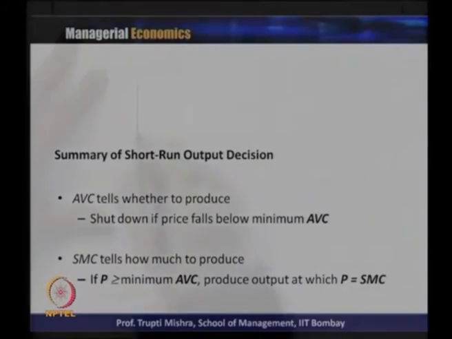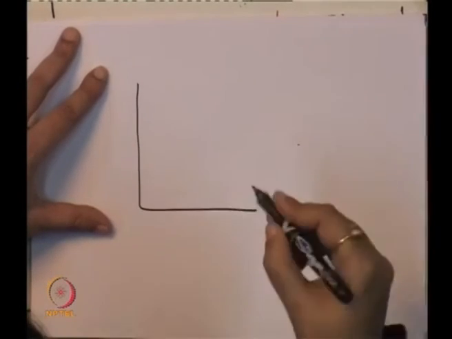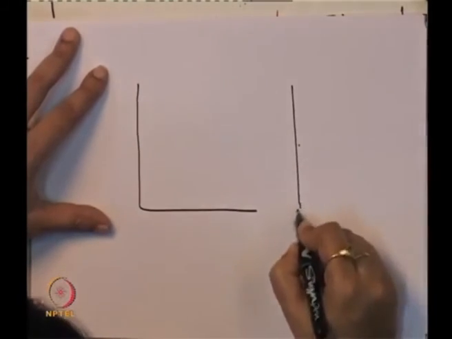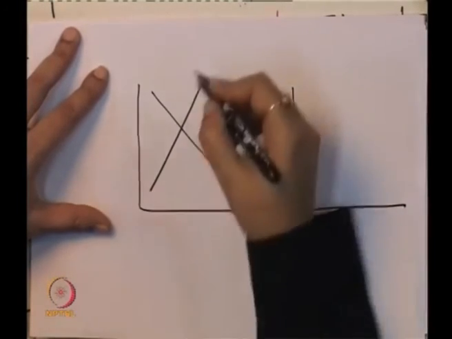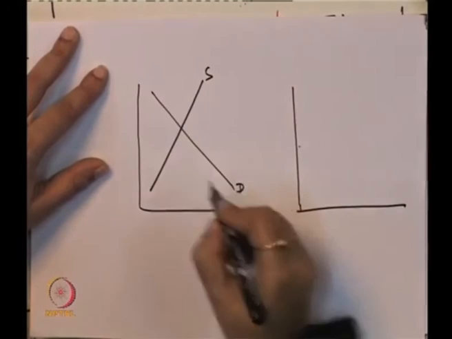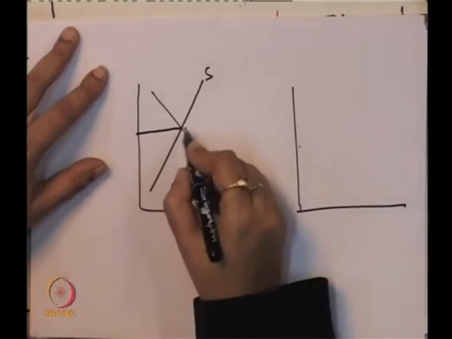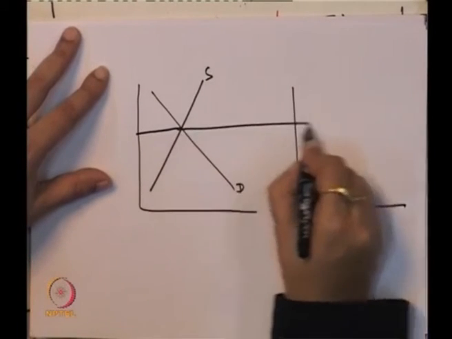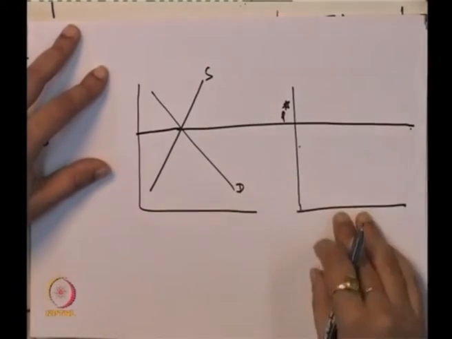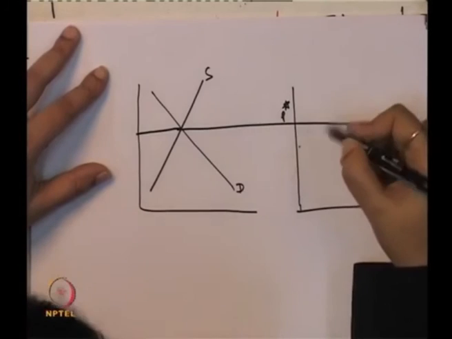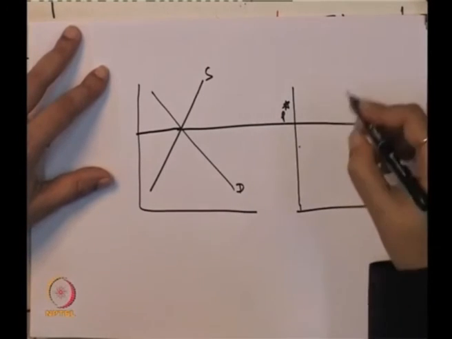So, generally we call this the case of a subnormal profit. The first part is supply, this is demand, and from the demand-supply equation we get the price, which is generally accepted by the firm, and this is P star. Here the cost functions are a bit different.